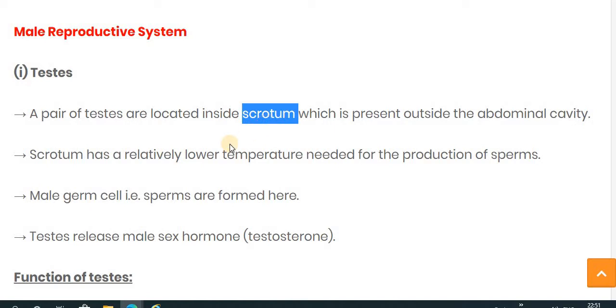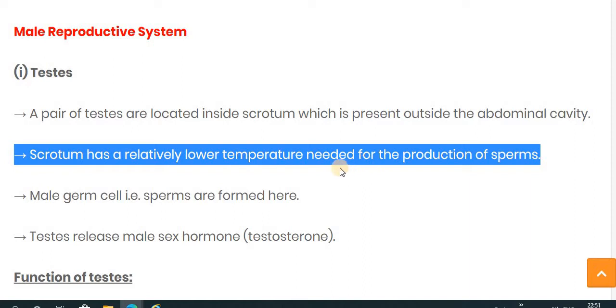The scrotum provides a lower temperature to the testes, so the testes are able to produce sperm, because sperm is produced when the temperature is lower.